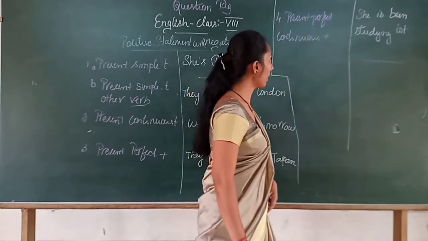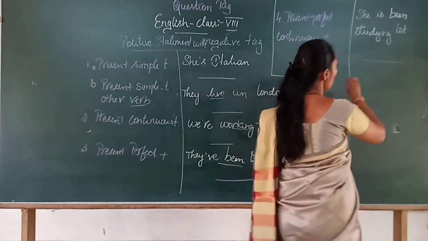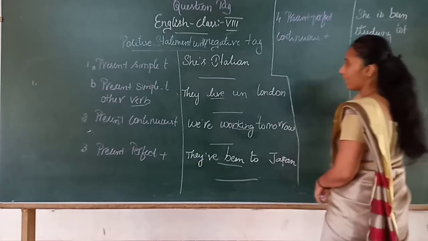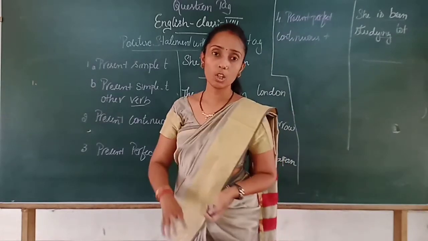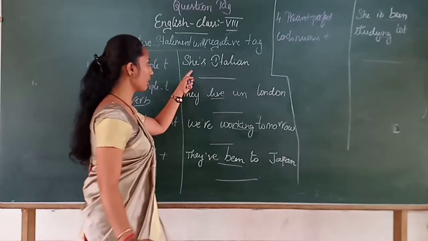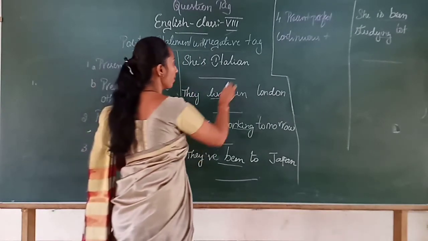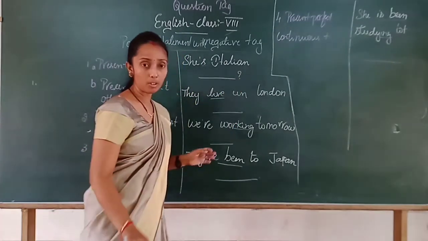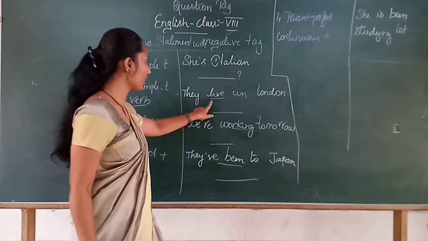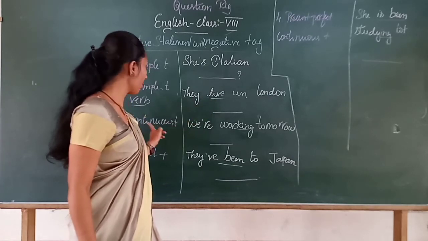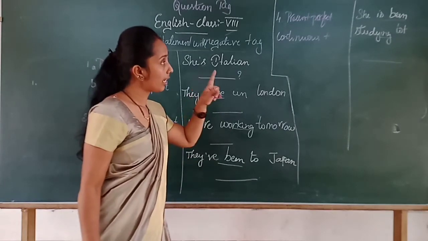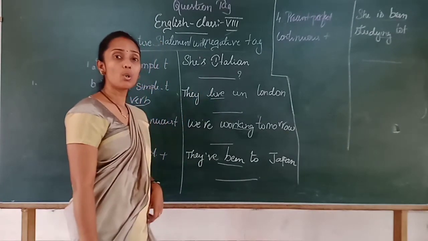And in the present perfect continuous tense you can see the usage of is, been studying, continuation is there. That you have to try. So that is the homework I told you. Actually this you can try, which I had shown in the example, right? Then what about the remaining ones: present simple tense, live, present continuous, working, and have been, and is been studying, continuation. That you have to try.